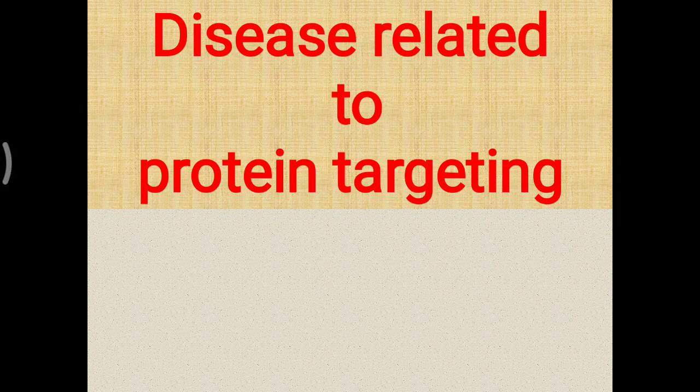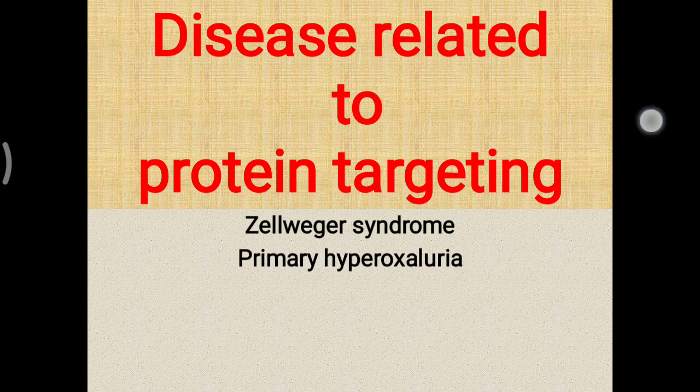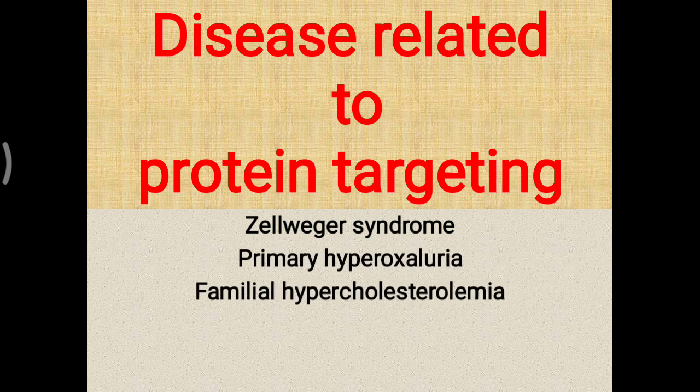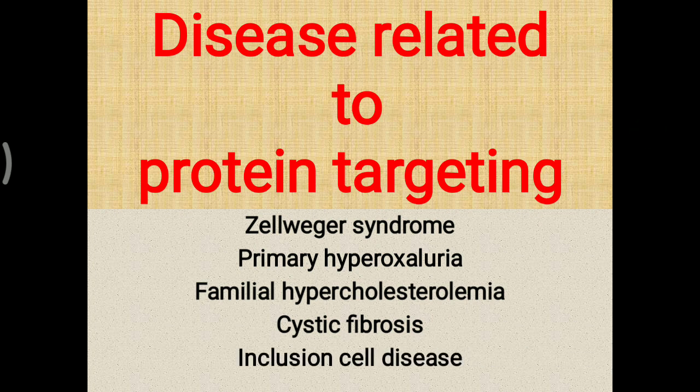Today's topic is diseases related to protein targeting: Zellweger syndrome, primary hyperoxaluria, familial hypercholesterolemia, cystic fibrosis, and inclusion cell disease. All are diseases related to protein targeting. Zellweger syndrome and familial hypercholesterolemia we have learned in lipid metabolism, primary hyperoxaluria is related to glycine metabolism, cystic fibrosis is related to an affected transport mechanism, and inclusion cell disease is related to the lysosome. In detail, we will look at how each is related to protein targeting.